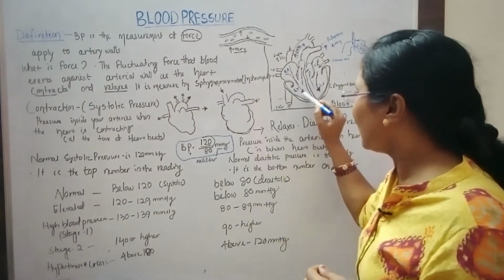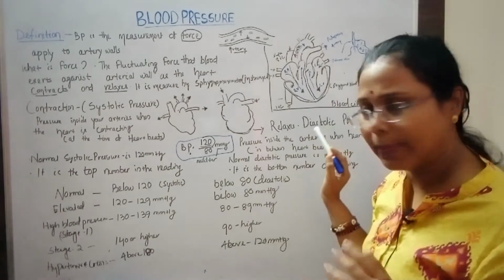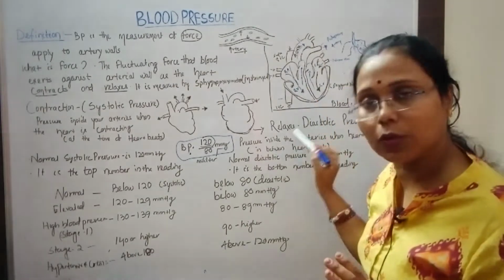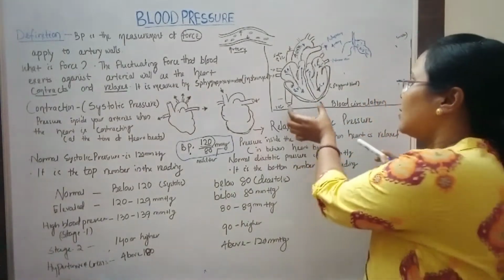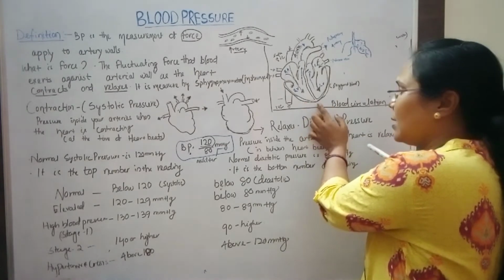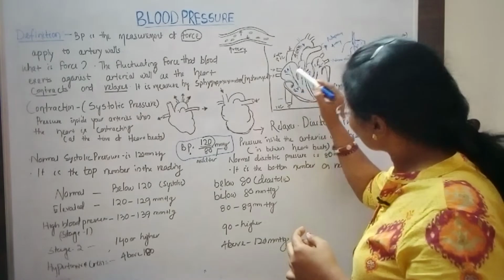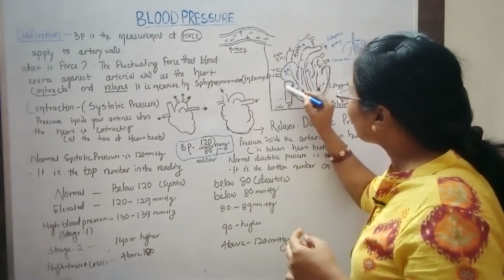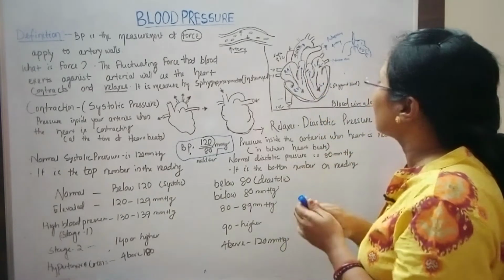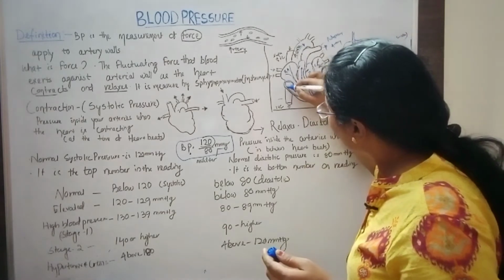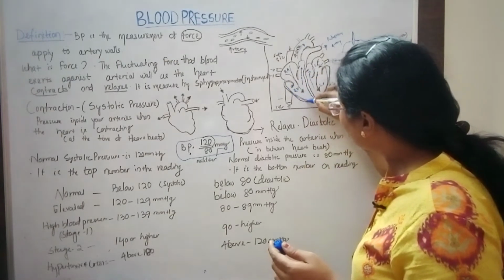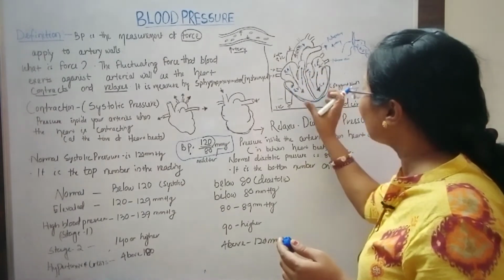When this chamber is filled with blood, the valve is closed. Then the contraction is taken up in the ventricle. This contraction is created by the same electrical impulse from the SA node, which helps to contract the ventricle.